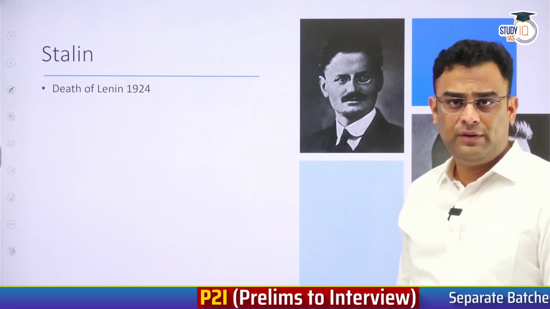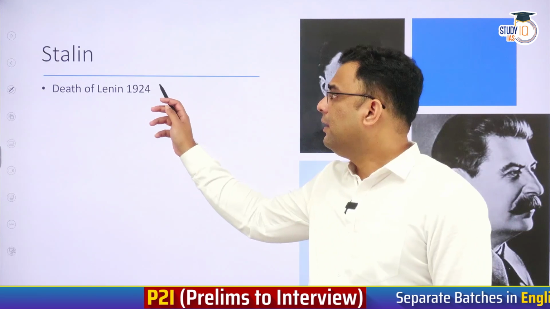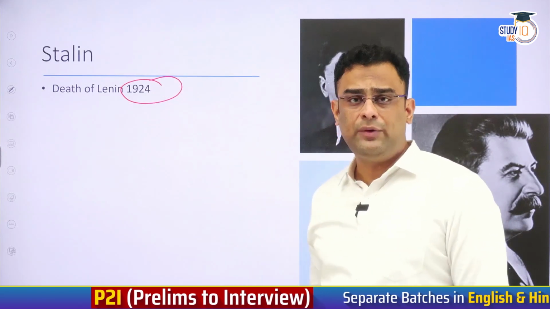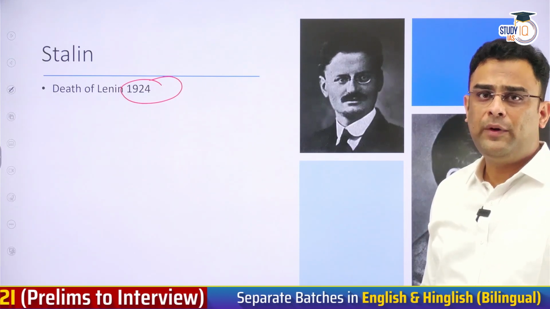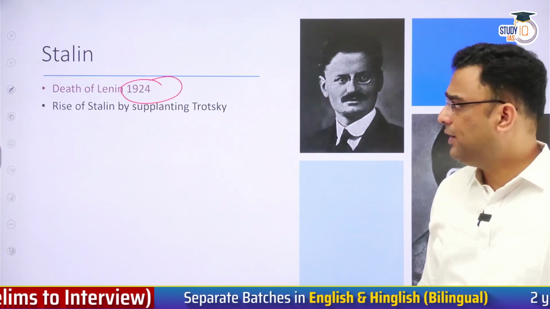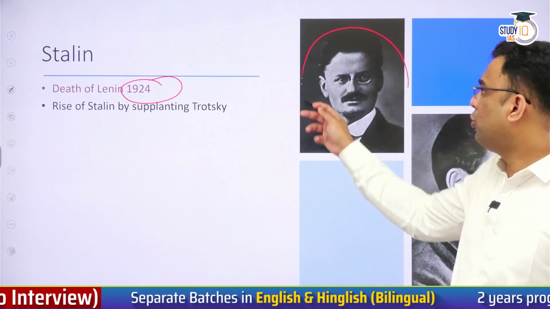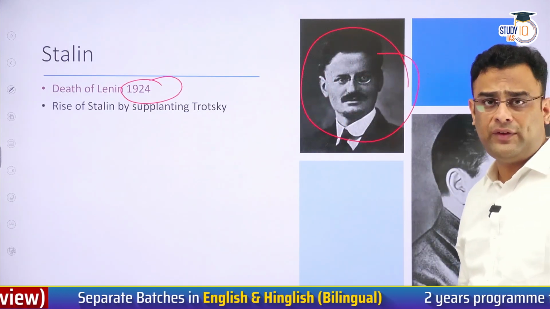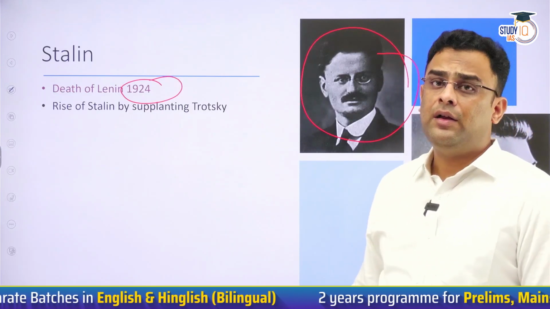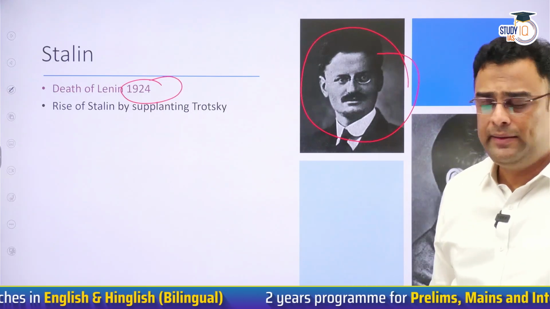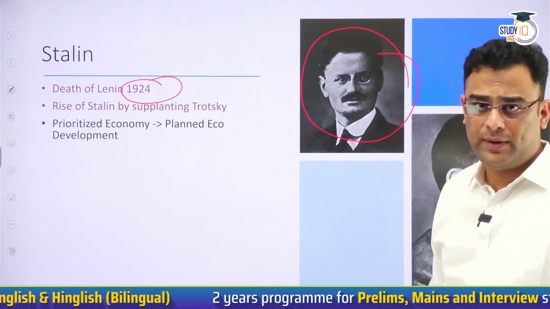After the death of Lenin in 1924, Stalin, a shrewd wolf, was able to take control of Russia. Although Trotsky had been a close associate and was expected to succeed Lenin, Stalin played his cards well and ensured that he rises to power.